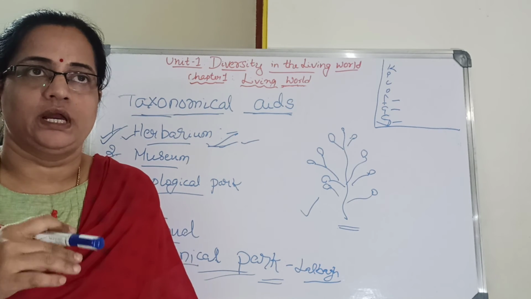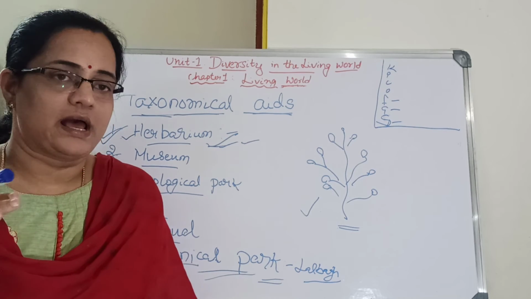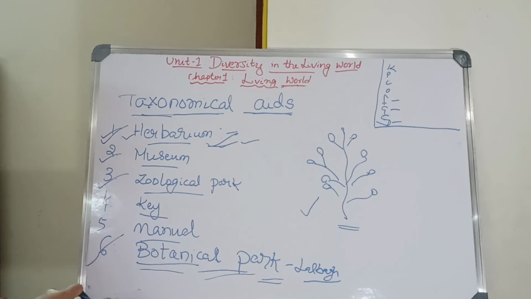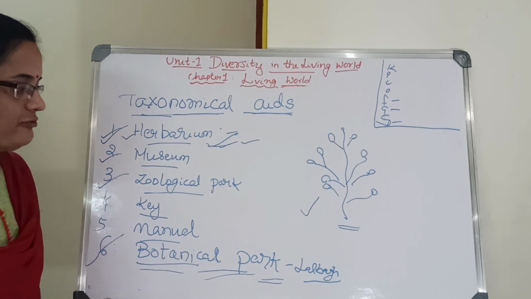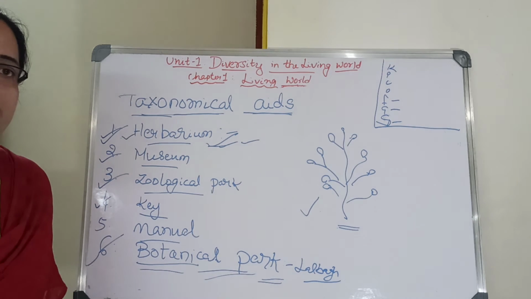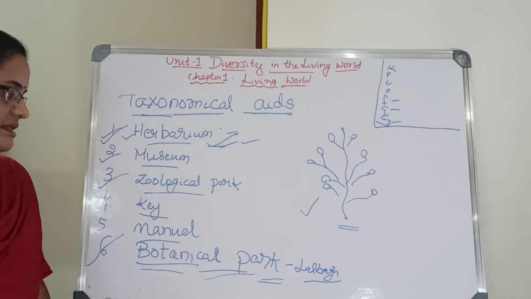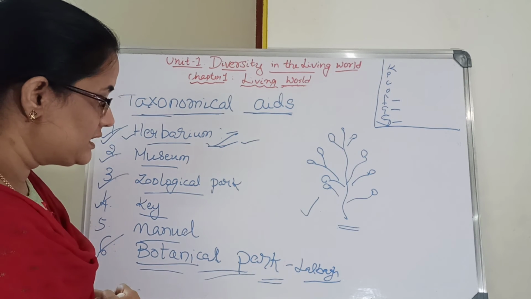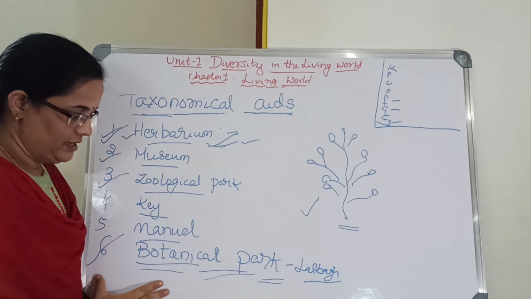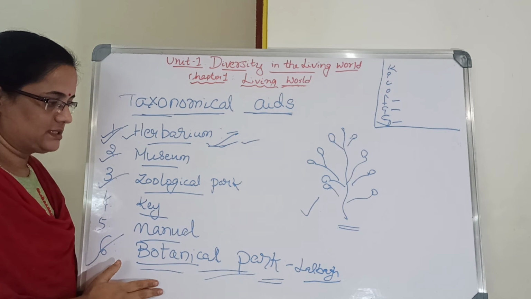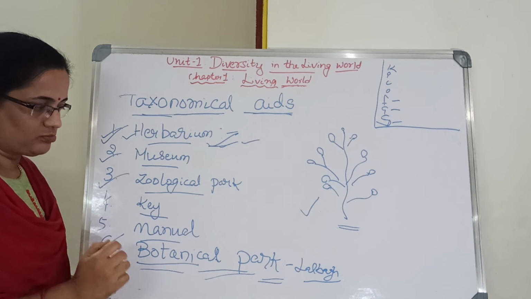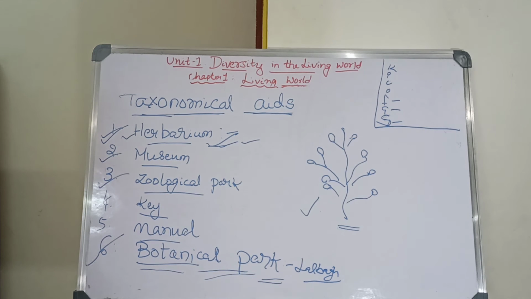Whoever is doing botany or research on plants will come here to study. Different botanical parks are there in India and in different countries outside. They are for studying different plants, big ones along with small ones. The definition is: collection of living plants.